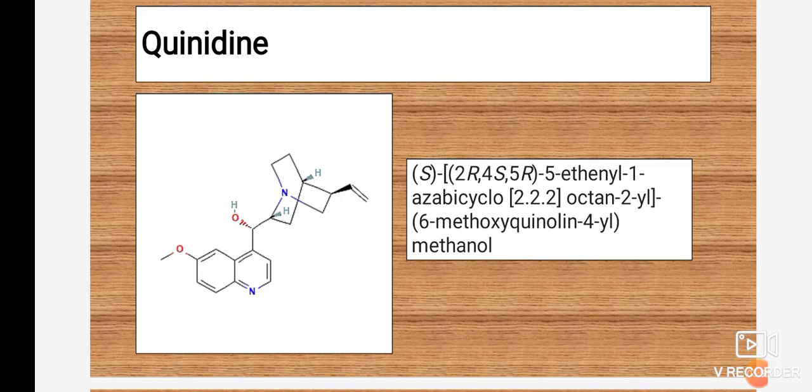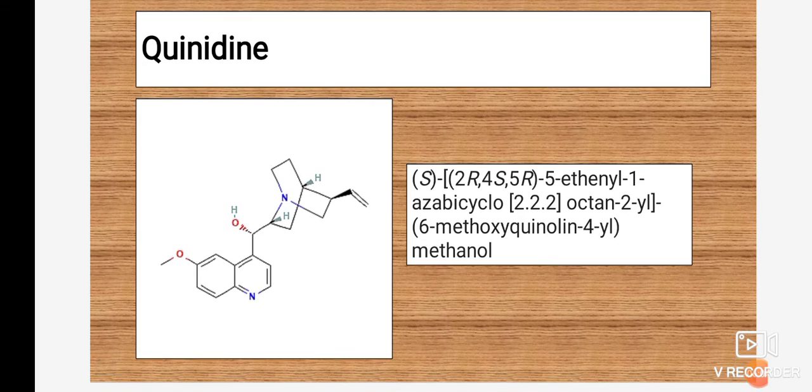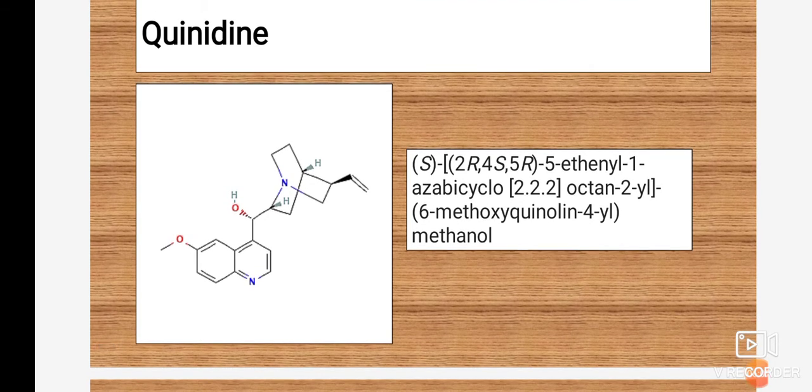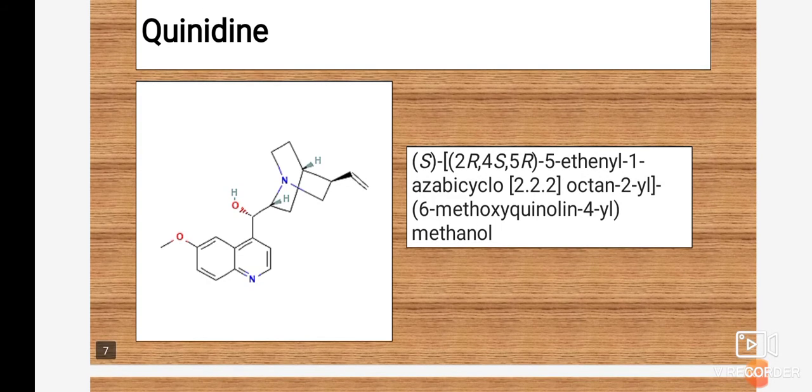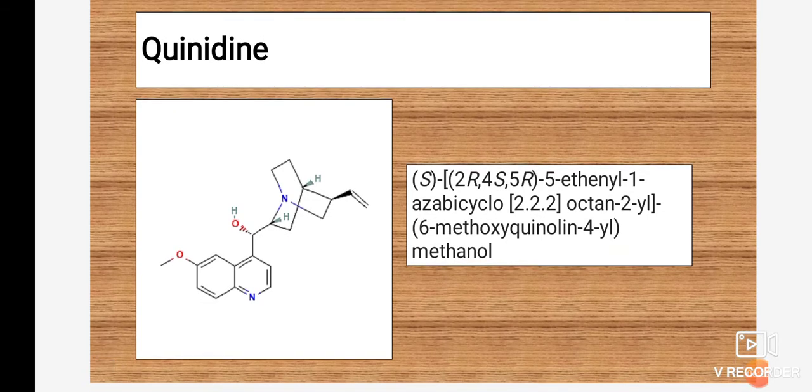You just have to know about the chemistry of that drug. What is the medicinal chemistry of quinidine? Quinidine is a drug which contains a quinoline nucleus, or rather a 6-methoxyquinoline nucleus. So the question will come in the exam like: give the structure of the drug which is an antiarrhythmic agent and a 6-methoxyquinoline derivative. So you must know that quinidine is a 6-methoxyquinoline derivative.